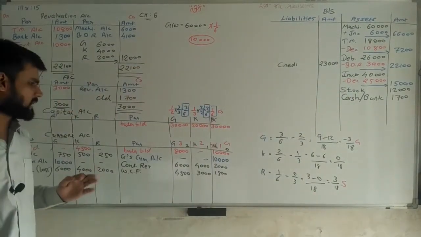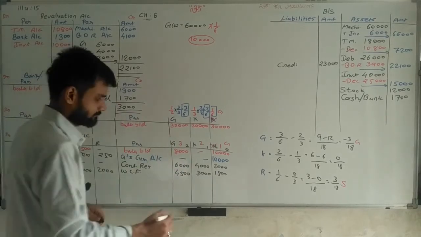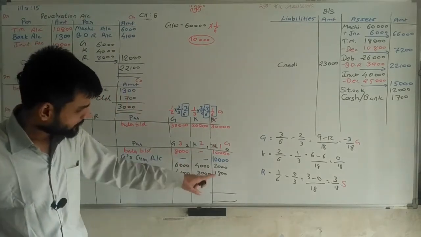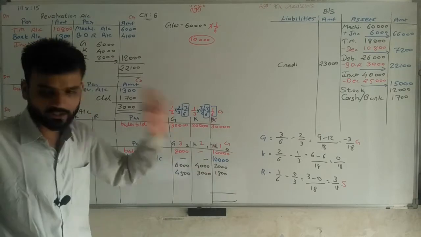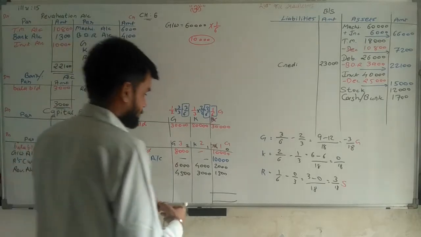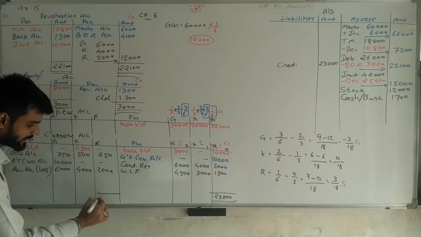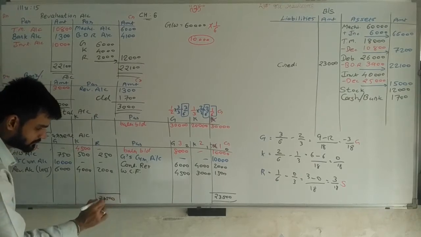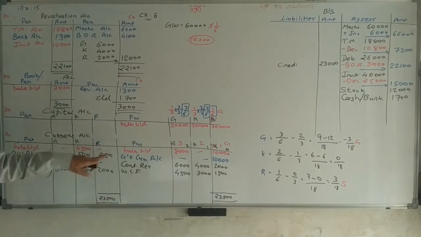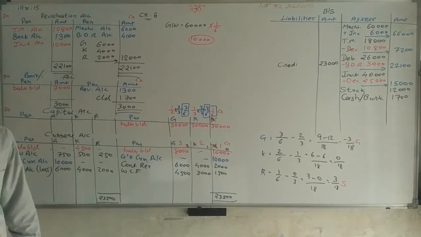Now important things are, first of all close R's account because R retires. So closing R's account 10, 20, 22, 23,500. So total of Ram is 23,500. Here also we are writing 23,500. Now from 23,500 we are deducting 2,250. So 21,250 is the balance.